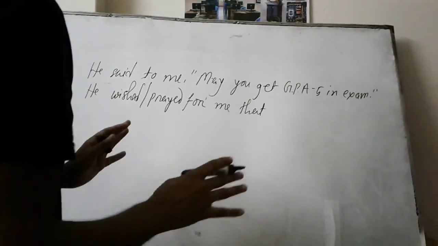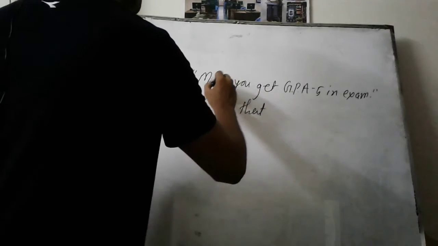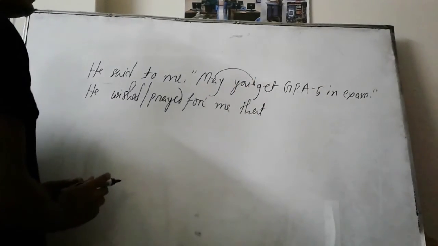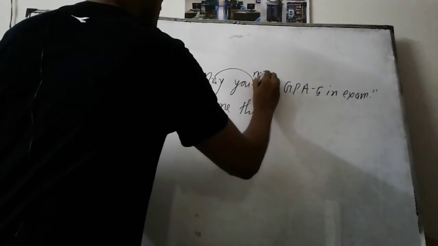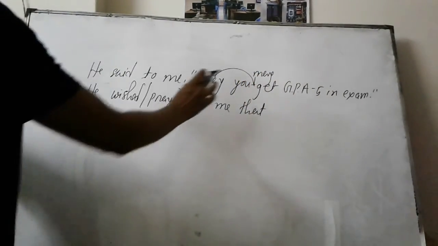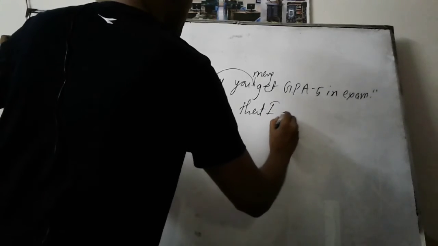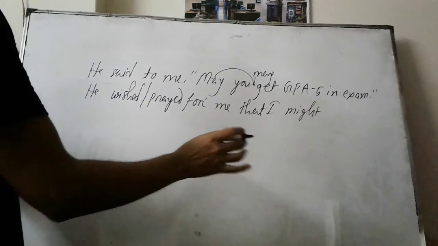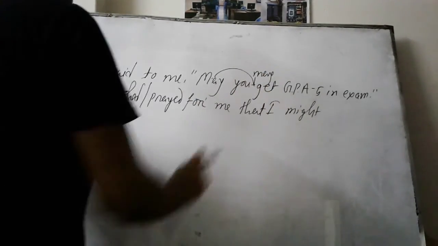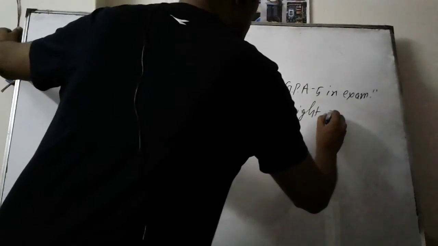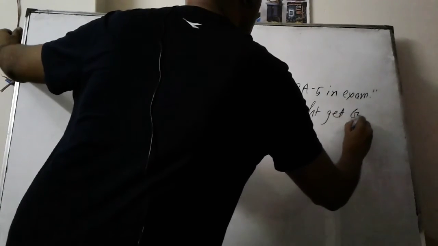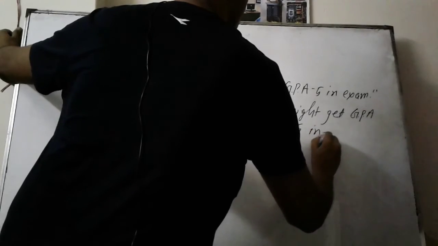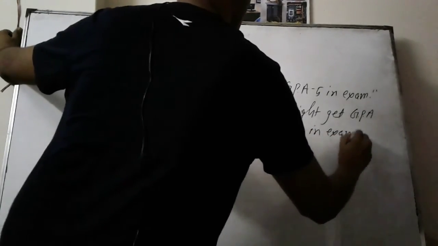Like the interrogative sentence, this sentence also should be turned into assertive by bringing the auxiliary after the subject. So here the sentence will be, you may get GPA 5. So you will be I, may will be might here. Now get won't be changed, because we are changing the first verb here. That's why the second one will remain unchanged. Get GPA 5 in the exam.